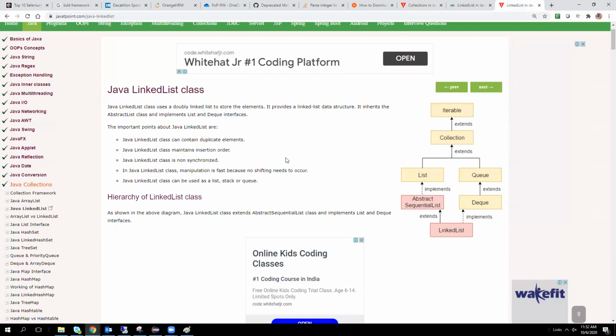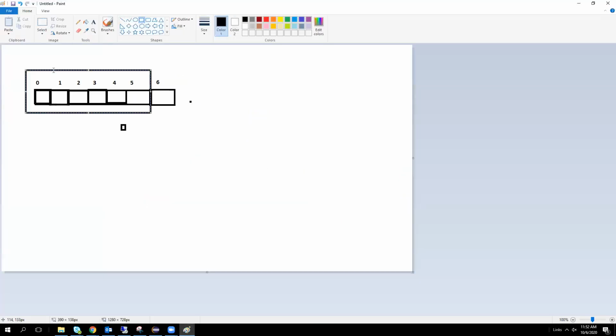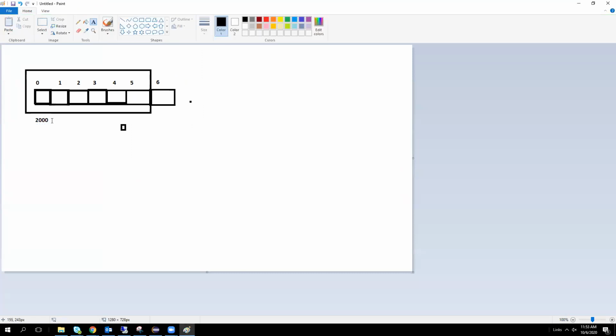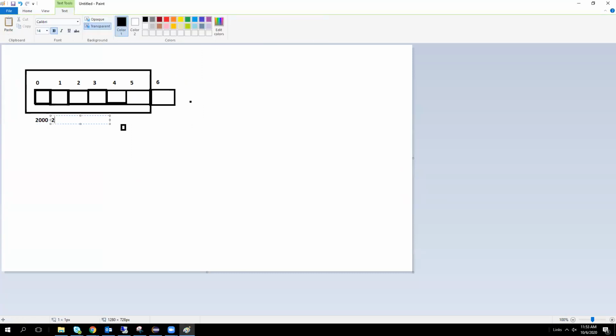For list, this array will be started at 2000. For example, it is an integer type, it occupies 4 bytes, so the next element may be at 2004, then 2008. Like sequentially, the memory is allocated.